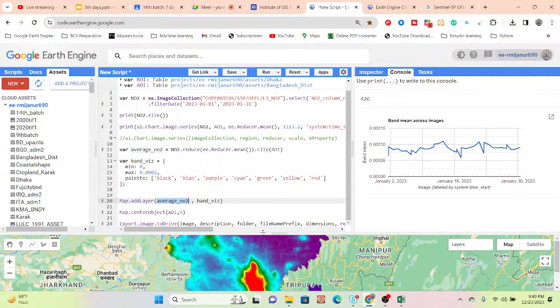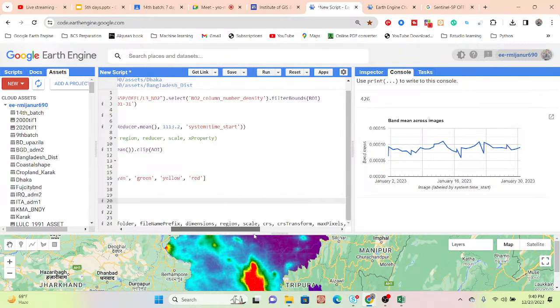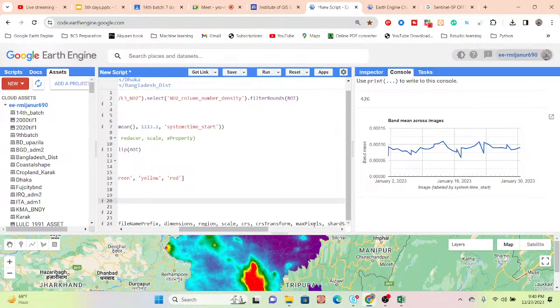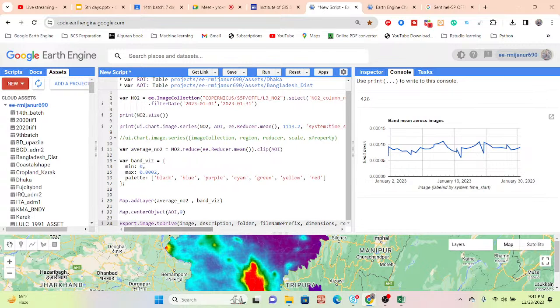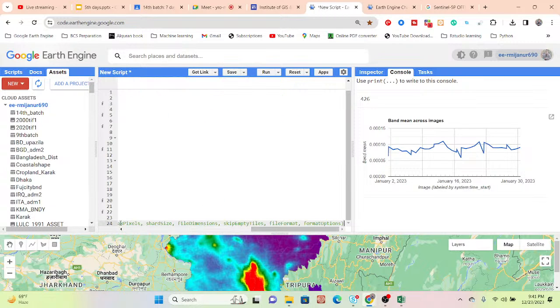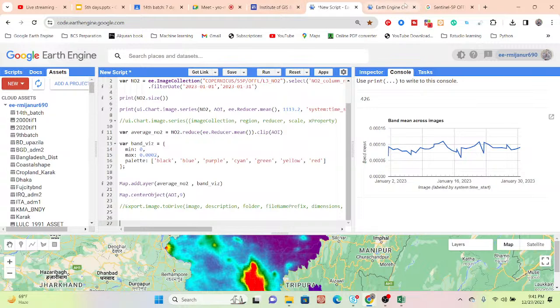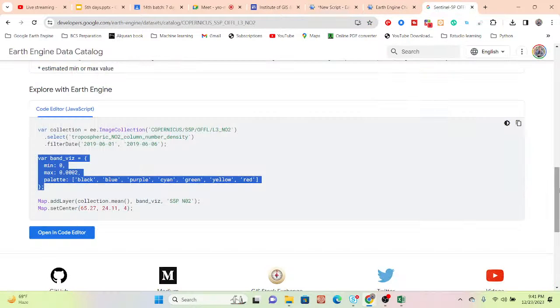When you face any problem, suppose it shows that the max pixel value exceeds the limit, then you put the max pixel value 1E13, then it will work, and you can easily export this type of TIF images.